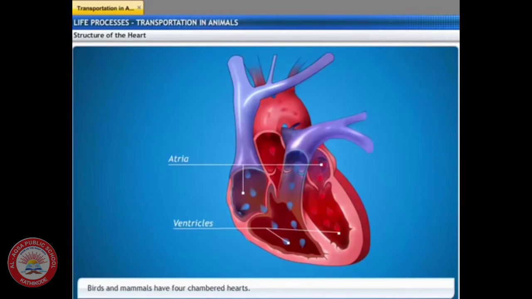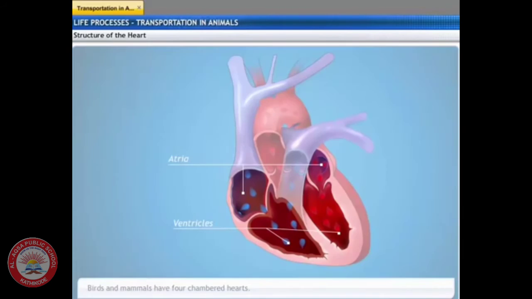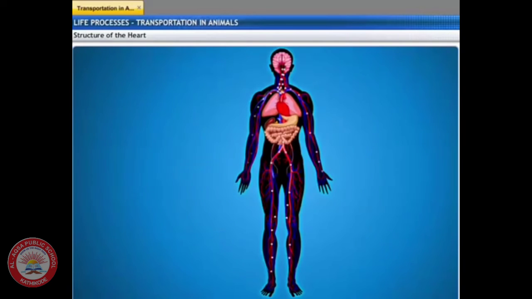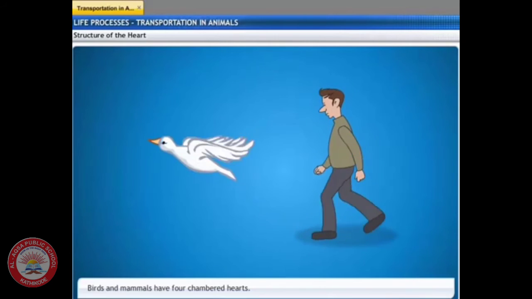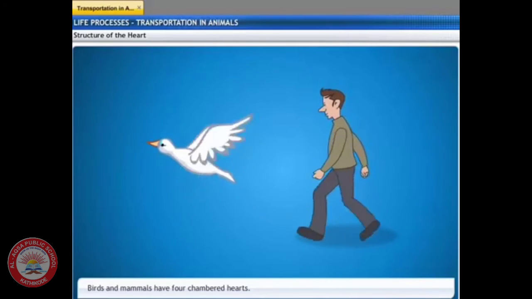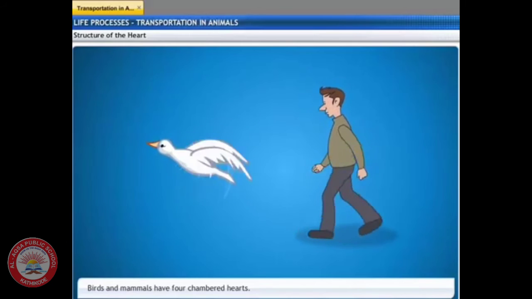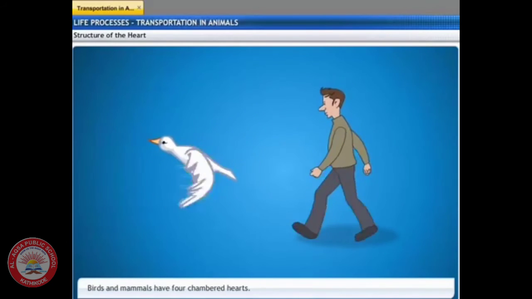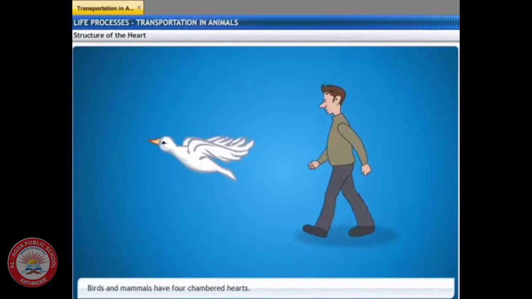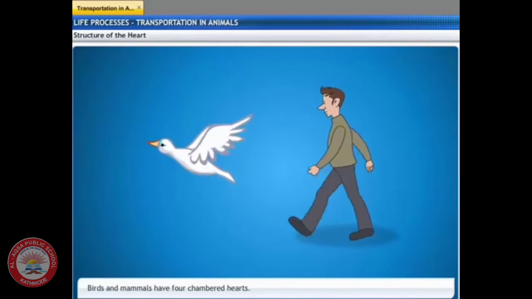The atria and ventricles are completely separated so that the oxygenated and deoxygenated blood are not mixed. This separation allows a highly efficient supply of oxygen to the body, and this is useful to animals that have high energy needs such as birds and mammals, in which the energy is constantly used to maintain their body temperature.